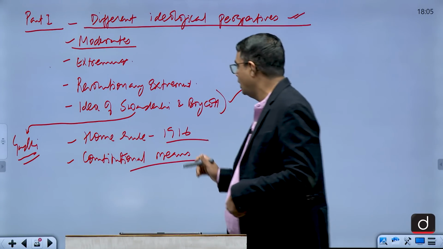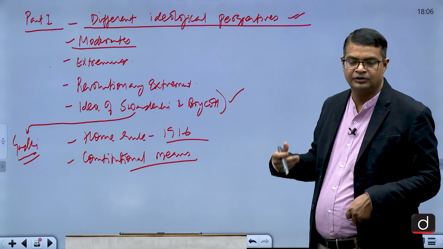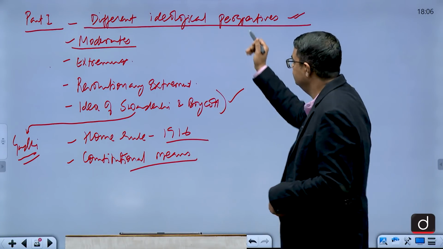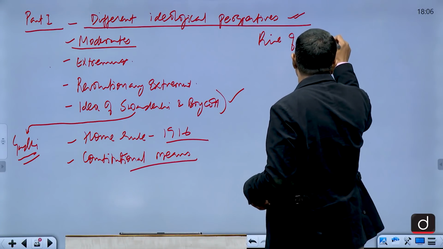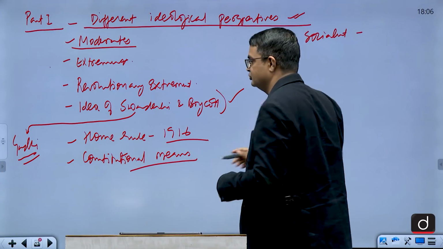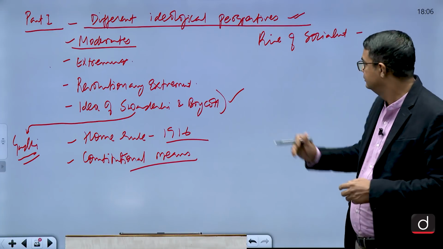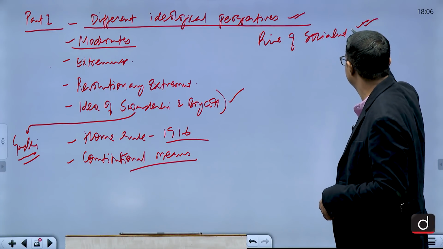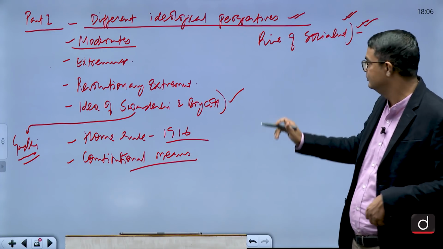And then, besides writing this, the rise of socialists, like Bose was a socialist, Nehru was a socialist. So there we find the socialist tinge also on the Indian national movement.